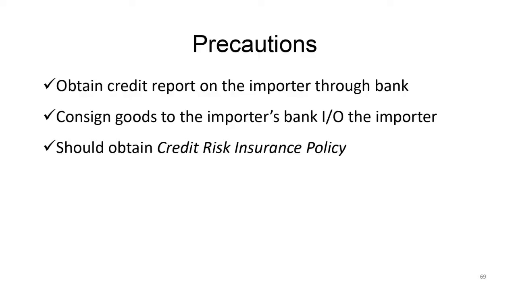Second is, consign the goods to the importer's bank instead of the importer. Consigning it means you write on the document that the owner of the goods is the bank, the buyer's bank, not the buyer. So that when you send the goods, the authority of getting the goods released lies with the bank. Only when the importer has made the payment to the bank can the importer get the documents and then get the delivery. And third, very important, you should definitely buy the credit risk insurance policy given by ECGC. So these are the precautions that you should take.